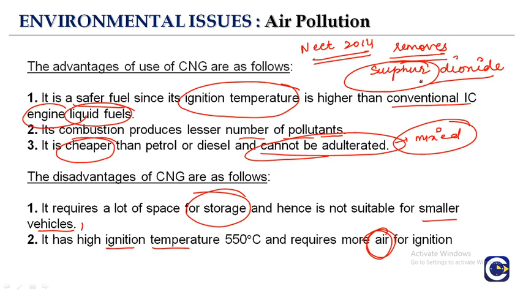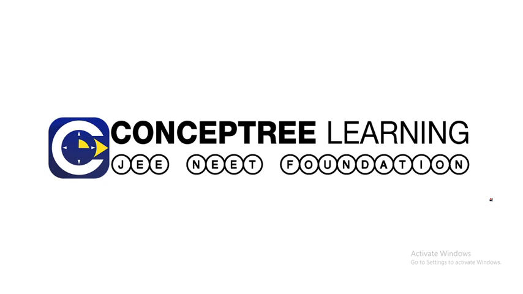And in the previous class, I told you about the Air Prevention and Control of Pollution Act. So there was a question in NEET 2013, that we know that the government is also helping in decreasing the air pollution. The question was, when did the Air Prevention and Control of Pollution Act come into existence? It came into existence in 1981, and it was amended in 1987. So this is about air pollution, how the air pollutants are causing harm, what the different types are, and the classification. I hope you understood. Thank you.